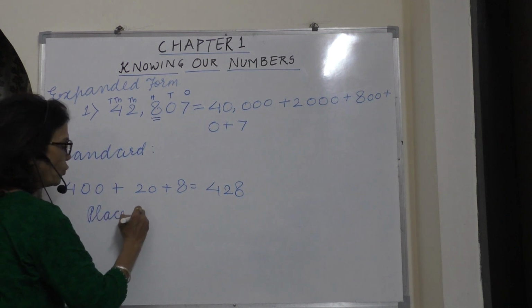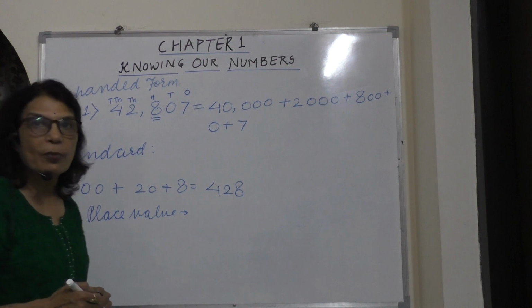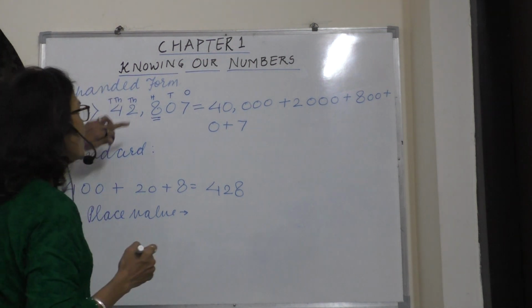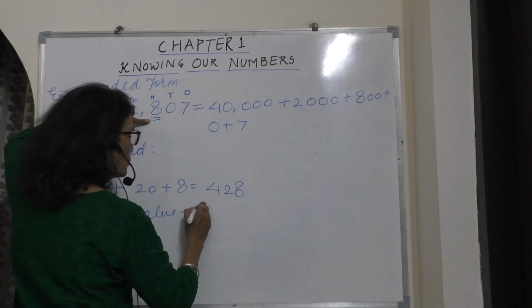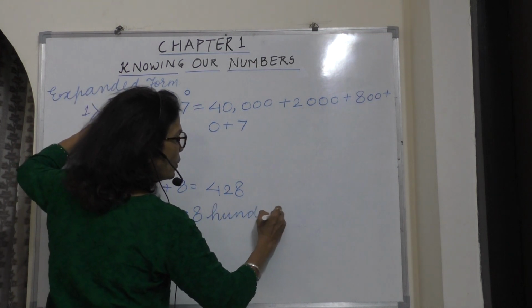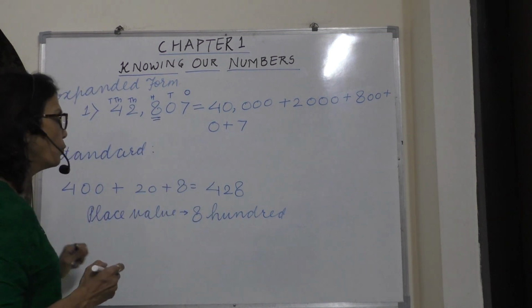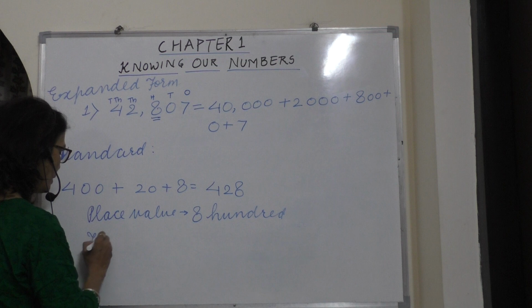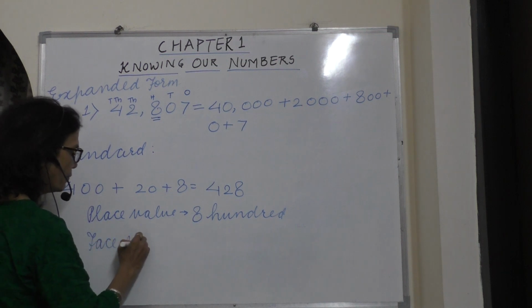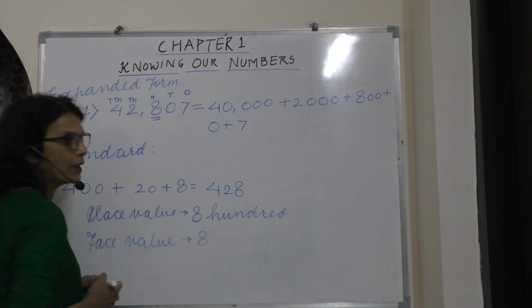In place value we used to write the place of that particular number. Here 8 is at 100 place, so we are going to write 800. But when I am going to ask you what is the face value of 8, so face value of 8 will be the number itself, means the face value of 8 is 8 only.